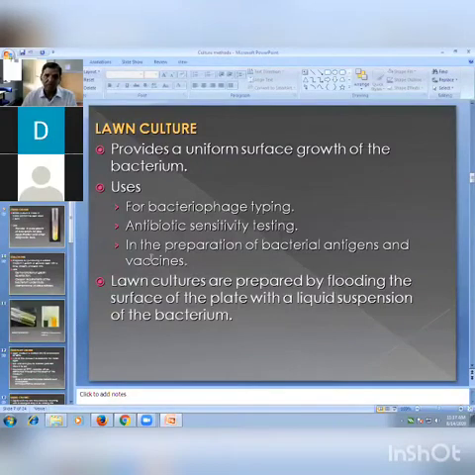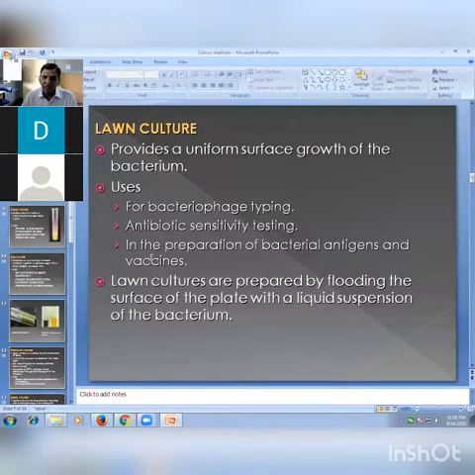Now the next is lawn culture. The name of this method is carpet, like a carpet in the house. So carpet or lawn culture provides a uniform surface growth of the bacterium. What are the uses? For bacteriophage typing and the antibiotic sensitivity test, AST, which we are continuously performing in the microbiology laboratory. In the preparation of bacterial antigens and vaccines, whenever we are preparing them, very heavy growth is required, and at that time we are using lawn culture.